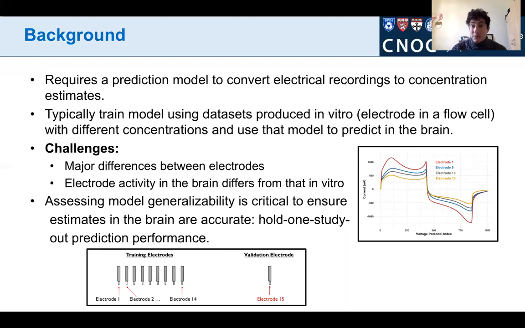One way to mimic this procedure is to conduct a hold one study out prediction performance. So in other words, take many different electrodes, produce these in vitro calibration data sets in each electrode, train a statistical model on some subset of these electrodes, and then assess their performance in a data set not used during training.